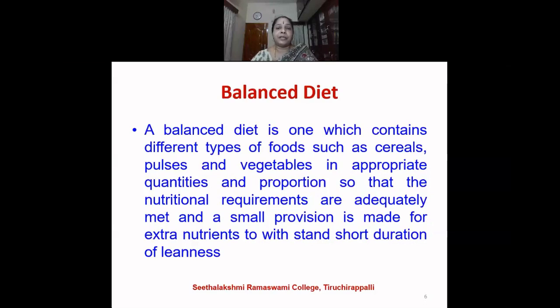We have started eating fast foods, pizzas, burgers, and all the different types of Western food, which is not at all balanced. Therefore, our traditional diet, which uses all the basic 5 food groups, is a balanced diet. And you should know how to eat a balanced diet. You should know how to analyze whether you are eating a balanced diet.